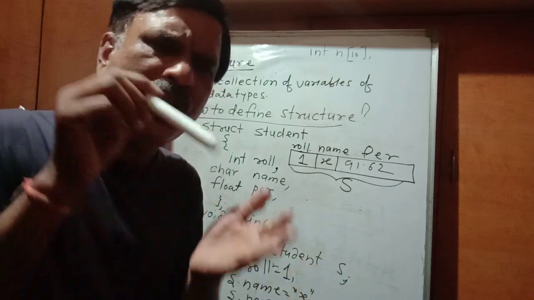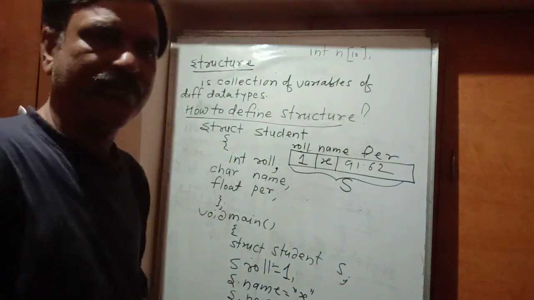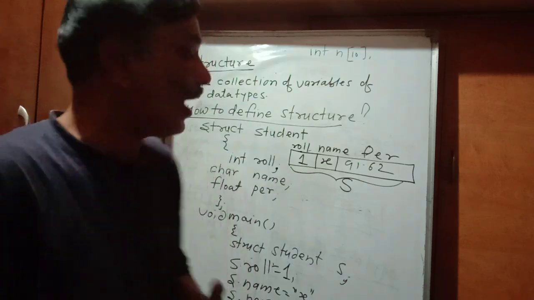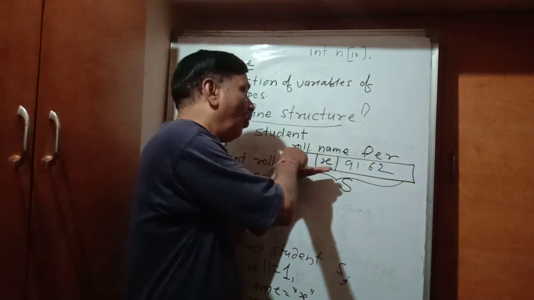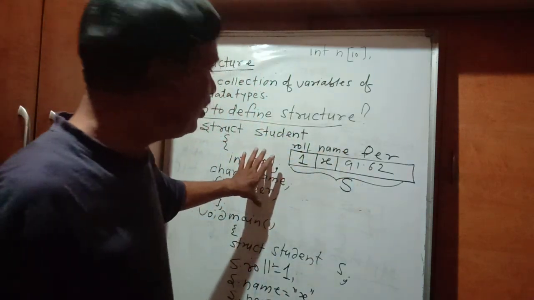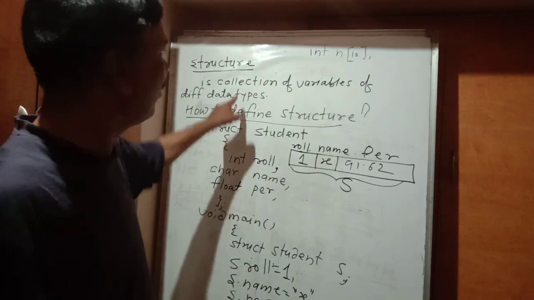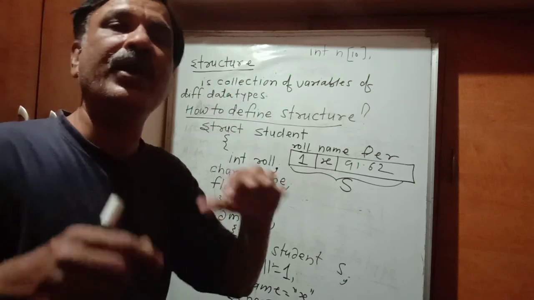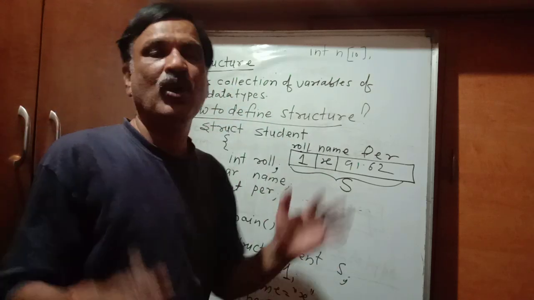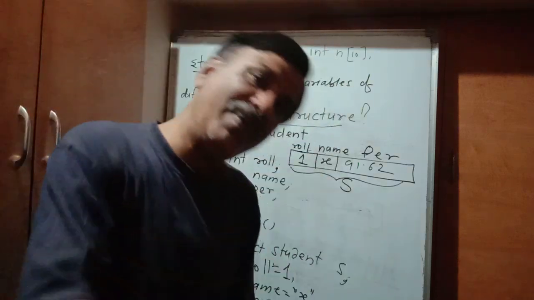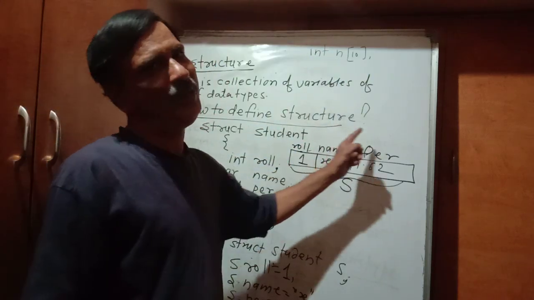So every individual variable, roll, name, PR, is called a member variable. Why? Because these three variables are bound together, collected together, and got a new variable that is called yes. So yes is no doubt a variable, but it is a collection of three member variables, roll, name, PR.